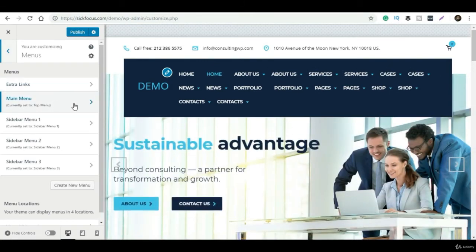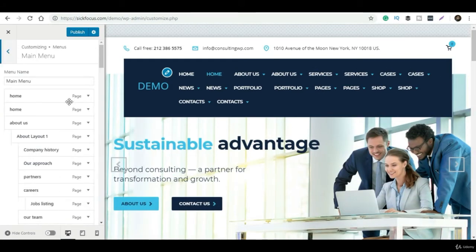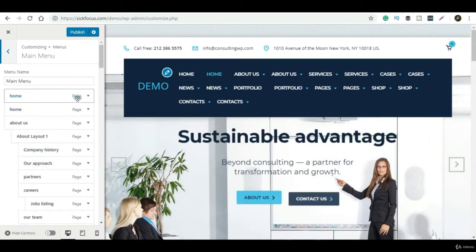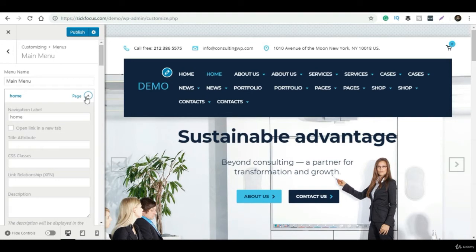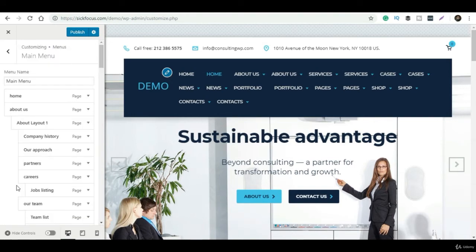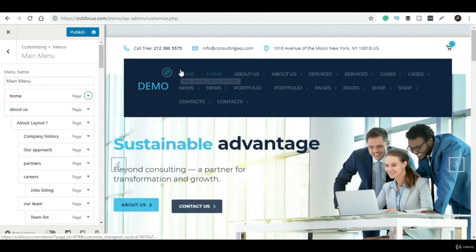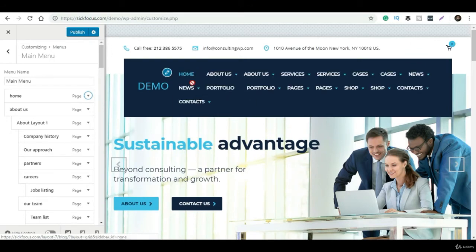After About Us, I have to select it. For example, in About Us they have given About Layout 1, About Layout 2 and About Layout 3. I want to keep About Layout 1 and delete About Layout 2 and 3.